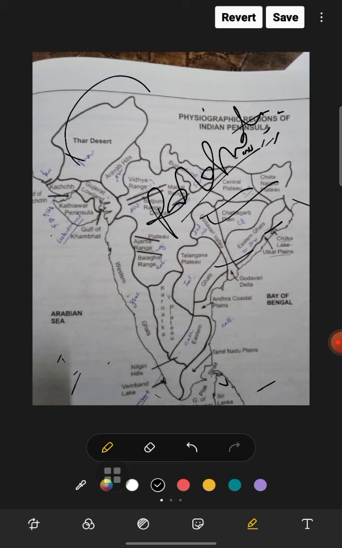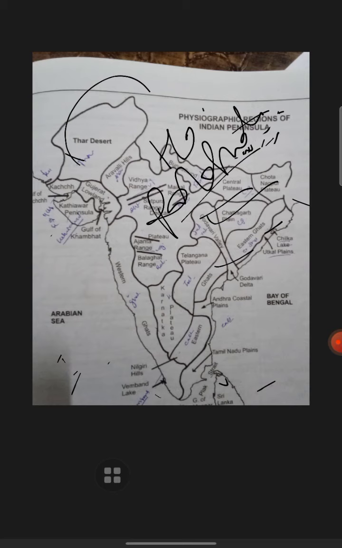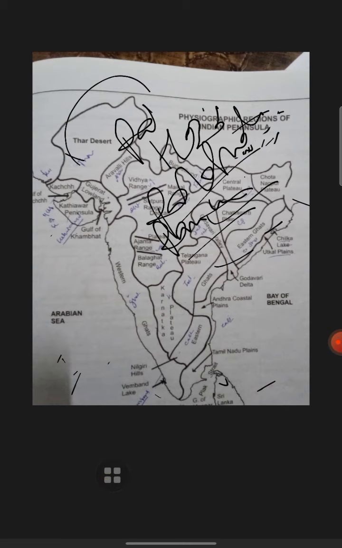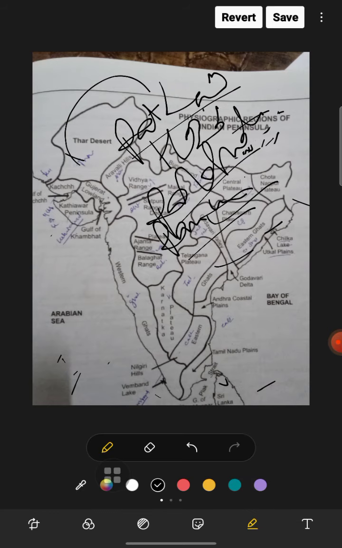It consists of the Ranchi plateau in the south and the Hazaribagh plateau in the north. So Hazaribagh in the north of Chota Nagpur and Ranchi in the south, and it is described as the Ruhr of India. Peatlands are one of the chief characteristics, so peatlands are the chief characteristic of the Chota Nagpur plateau.